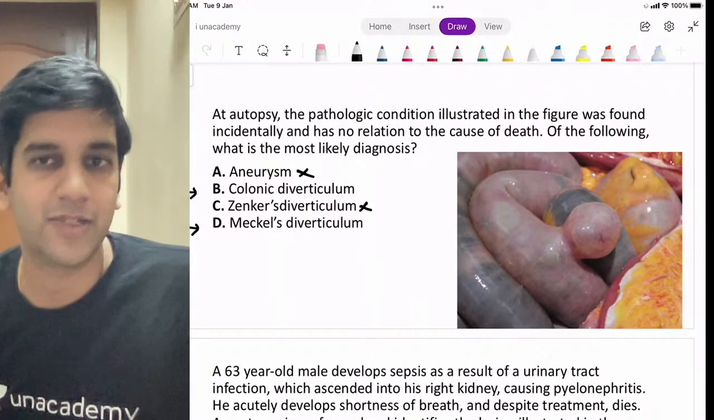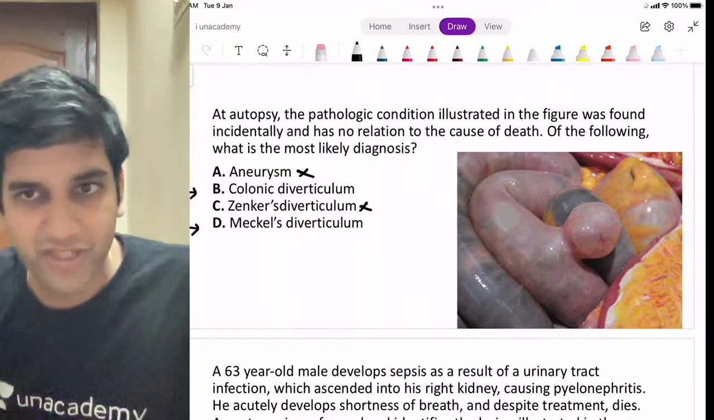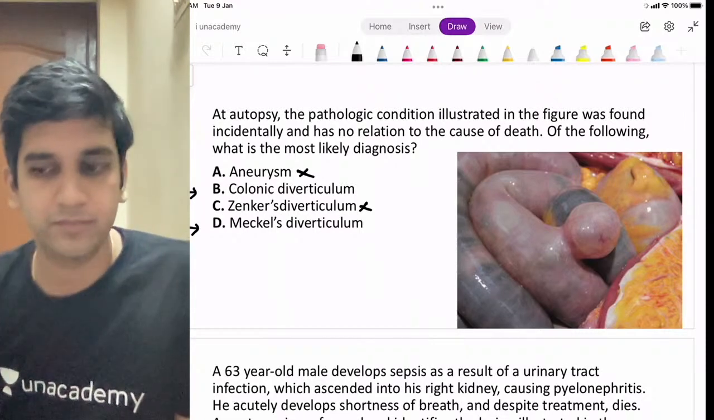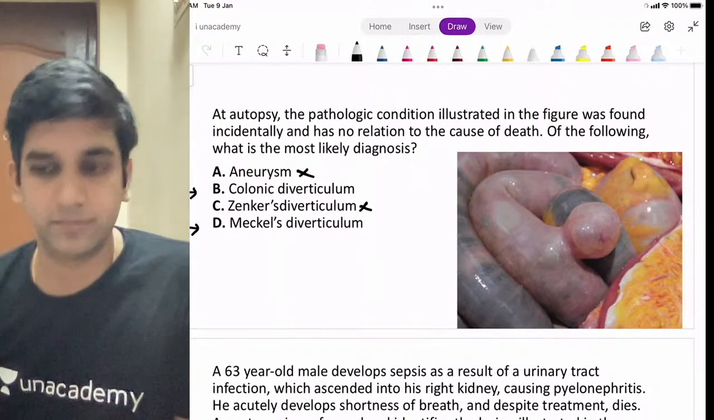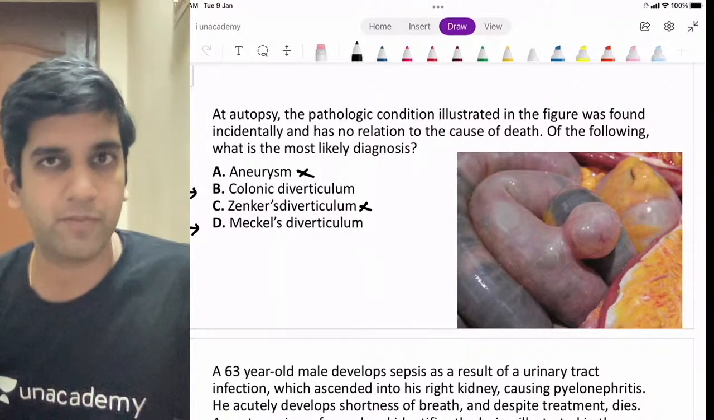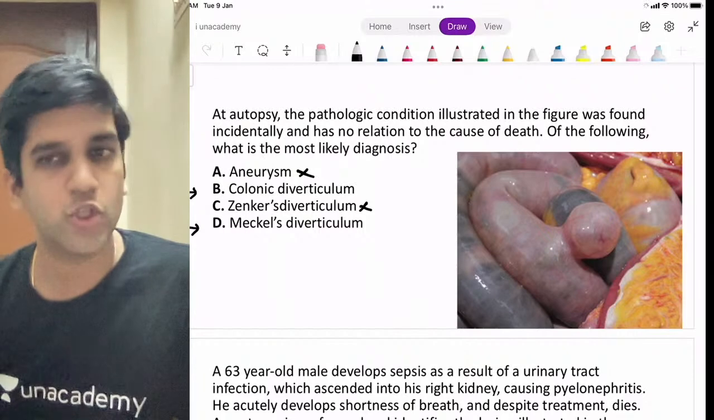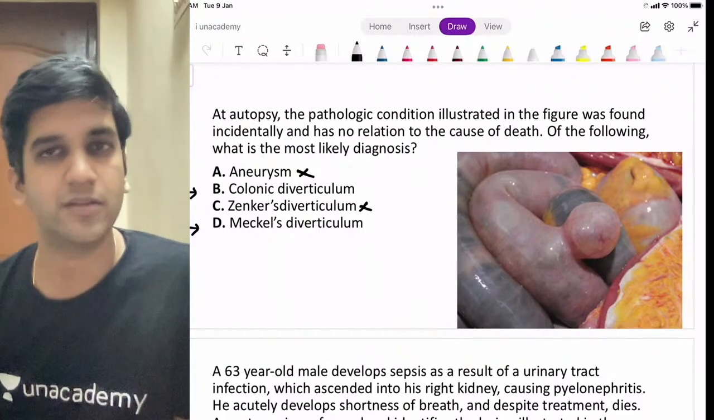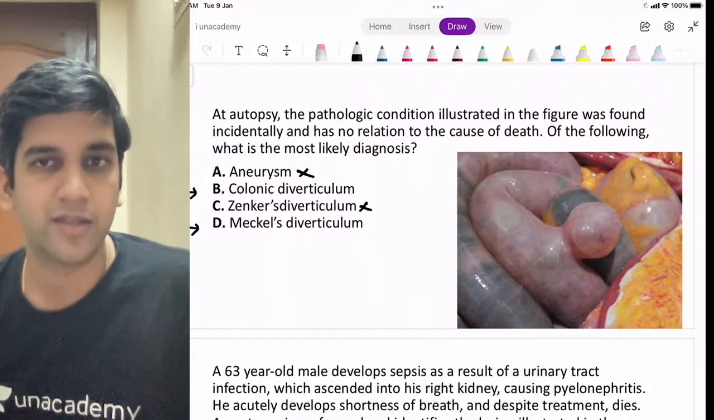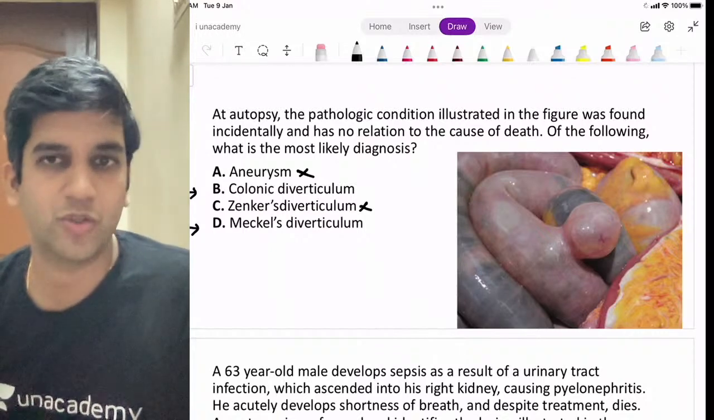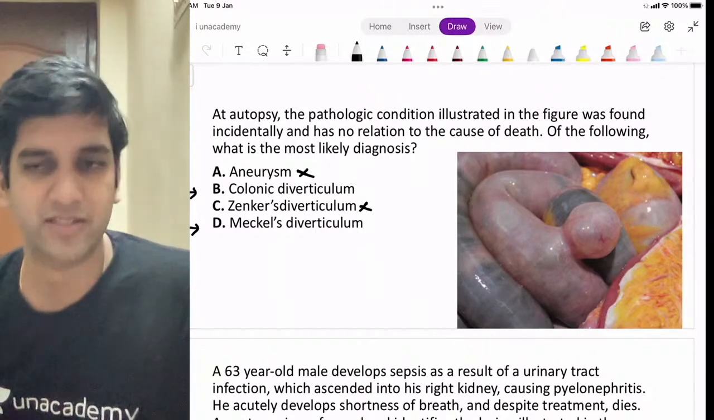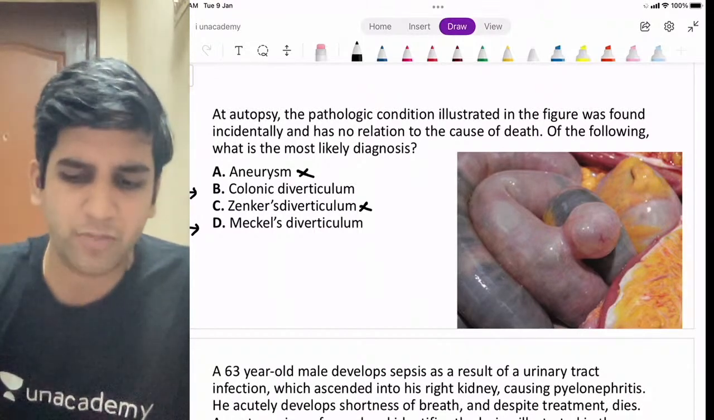A simple question. The image given here is small intestine or colon? The answer always comes from basic questions. That's all. Colon or small intestine? That's a small intestine, right? It's not a colon. Colon will have your taenia coli. I don't have that. It's not colon. Colon will have the haustrations. I don't have the haustrations. It's a small intestine. Now, obviously, it cannot be a colonic diverticulum.